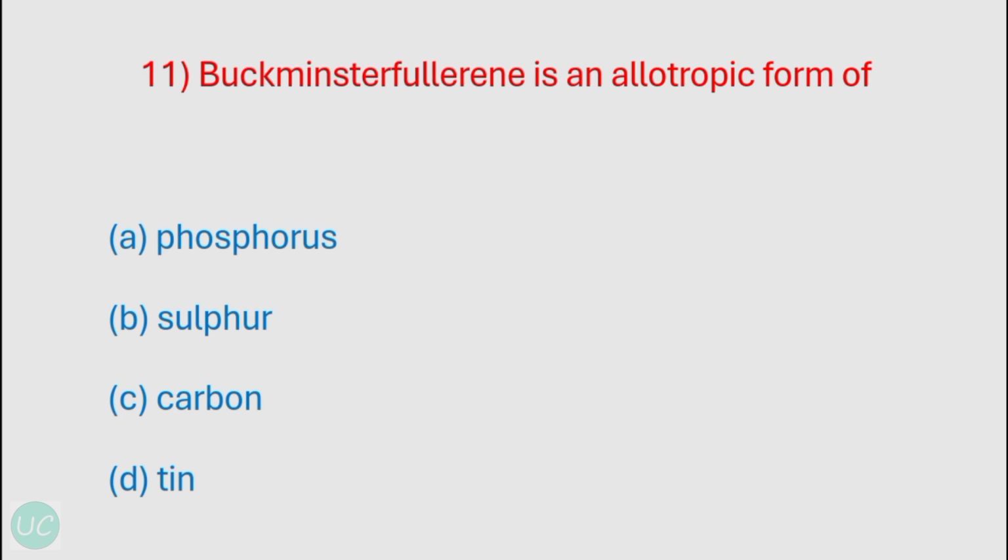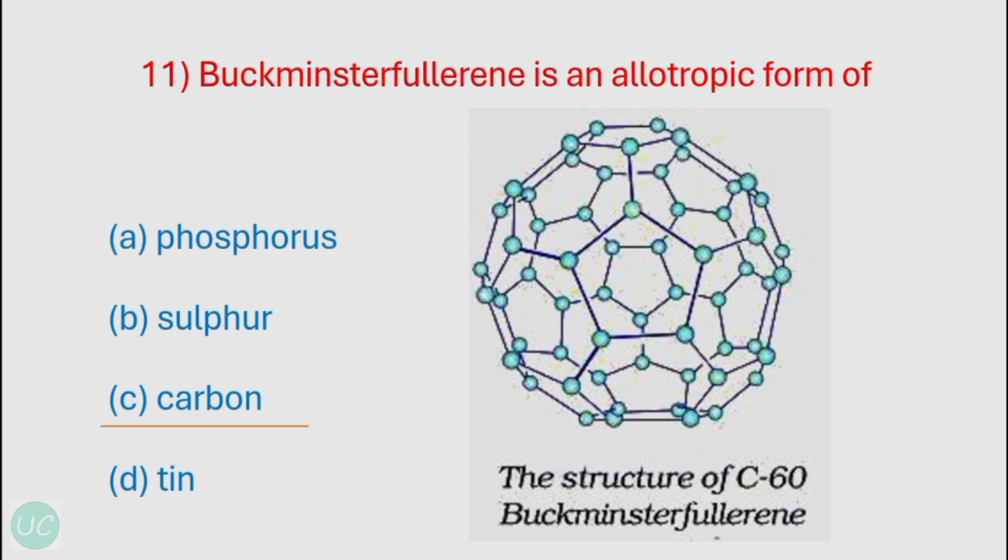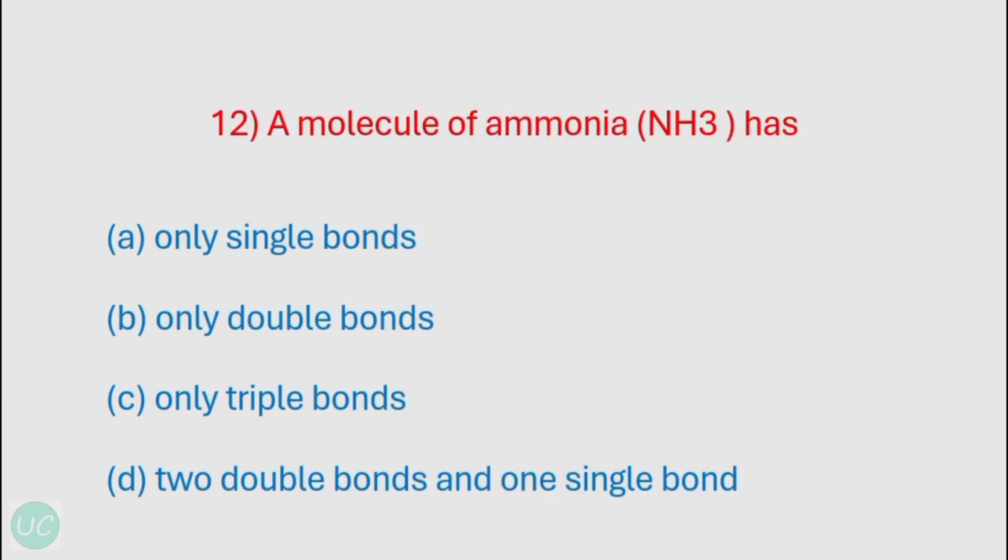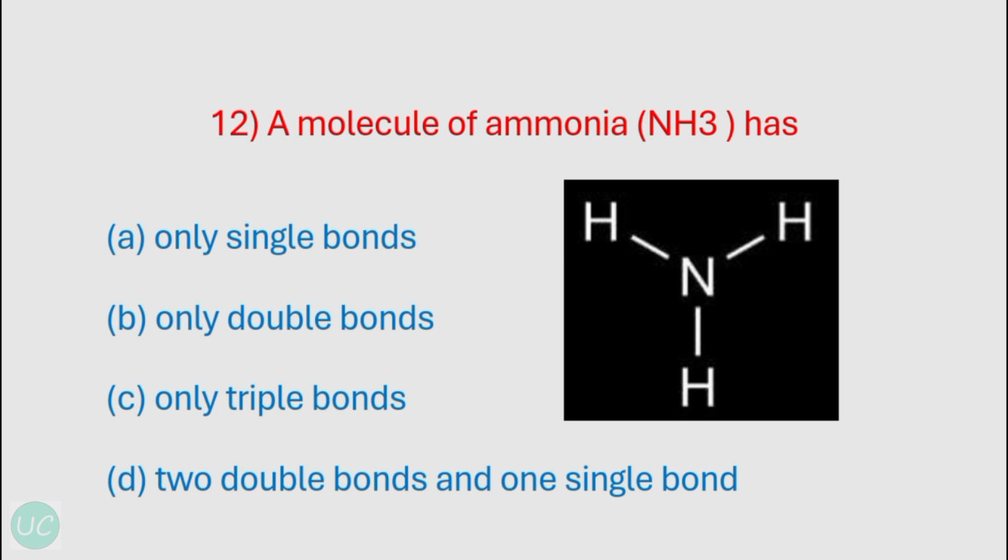Okay, our next question is, Buckminster fullerene is an allotropic form of. So the correct answer is carbon. And this is the structure of Buckminster fullerene, which has 60 atoms of carbon. Okay, our next question is, a molecule of ammonia, that is NH3, has. So as you can see from the picture, it has 3 single bonds, and it has only single bonds. It doesn't have any double bond, triple bond, or combination of 2 double bonds or 1 single bond. So the correct option over here is A, only single bonds.